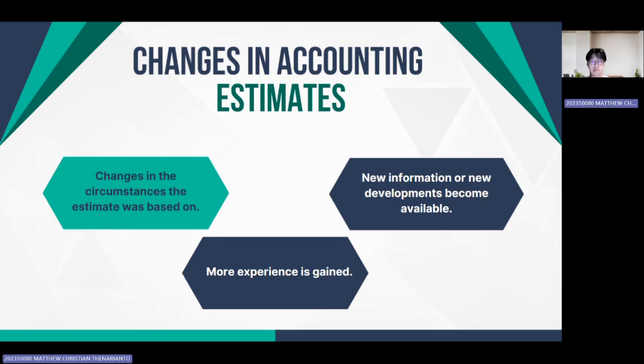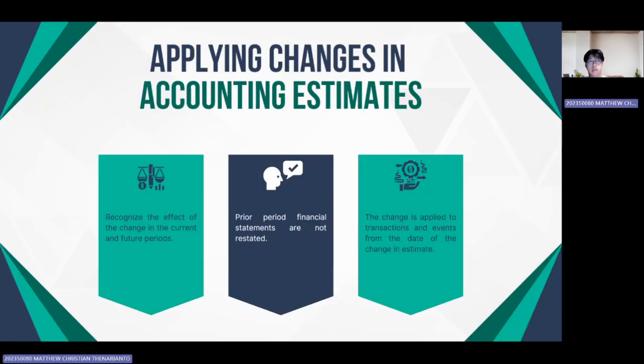The fundamental principle, also from paragraph 34 and expanded in 34A, is that a change in an accounting estimate, including the effects of a change in an input or a measurement technique, is an adjustment resulting from new information. It is, by definition, not the correction of an error. Finally, paragraph 35 says that a change in the measurement basis applied is a change in accounting policy, not an estimate. However, when it is difficult to distinguish between the two, the change is treated as a change in an accounting estimate.